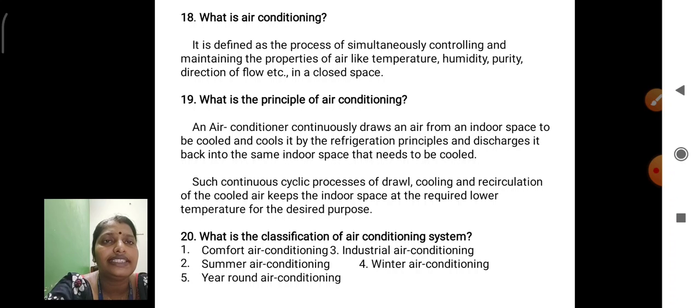Next, what is air conditioning? The process of simultaneously controlling and maintaining the properties of air like temperature, humidity, purity, direction of flow, etc. in a closed space. This is air conditioning. Already you know, you have visibly identified and utilized AC in your rooms inside your house.